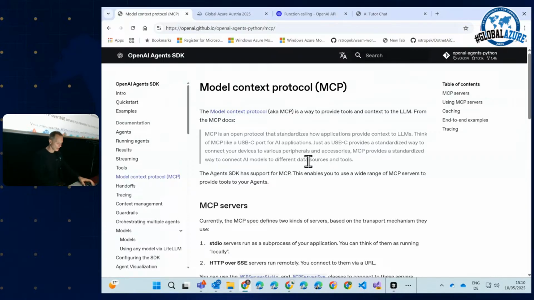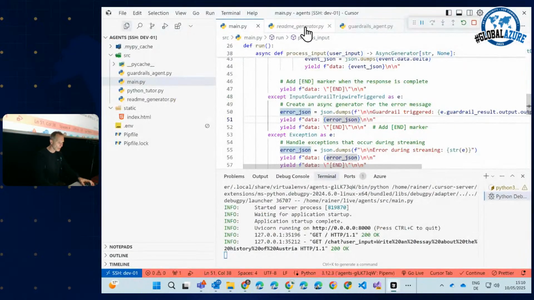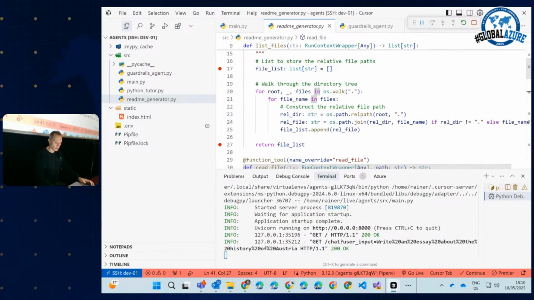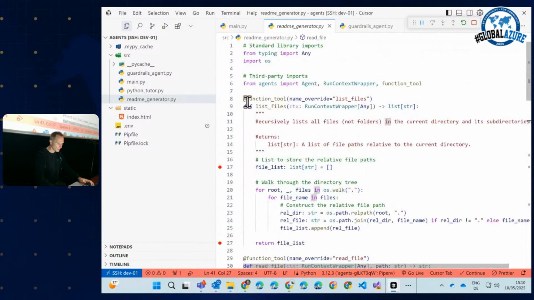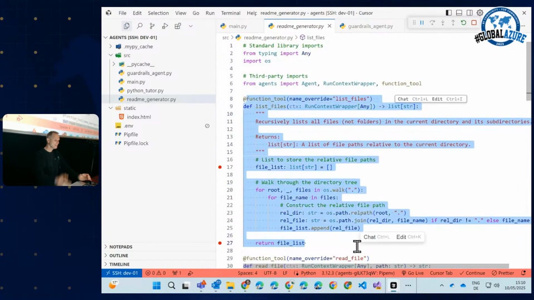Why is that important? If you take a look at the repeat generator, there's one here. This function tool. It's nice that we have it here in our multi-agent system, but wouldn't it be amazing if we spend a lot of time writing such a function tool to have it available in Claude Desktop, or maybe in Microsoft Copilot, or maybe inside of Cursor, or maybe inside of Windsurf.